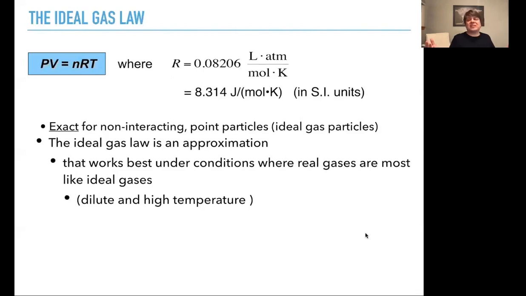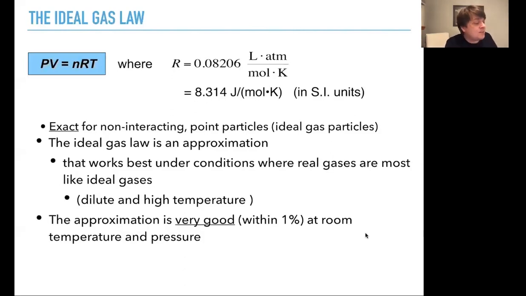Well, any temperature that's well above the boiling point. It turns out that for a lot of the gases we see here, room temperature is actually pretty high temperature. For oxygen and nitrogen, it's high temperature. So this approximation is very good, really within 1% at room temperature and pressure. It's a pretty good approximation, and so we use it a lot.